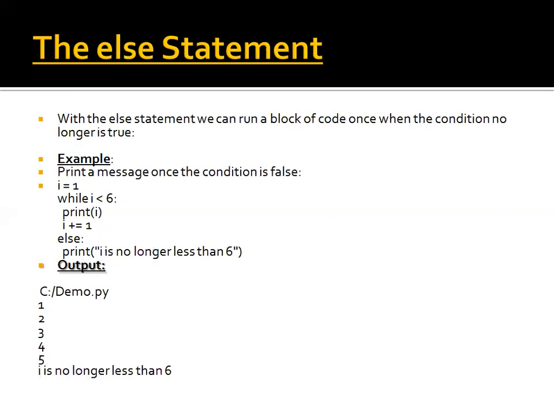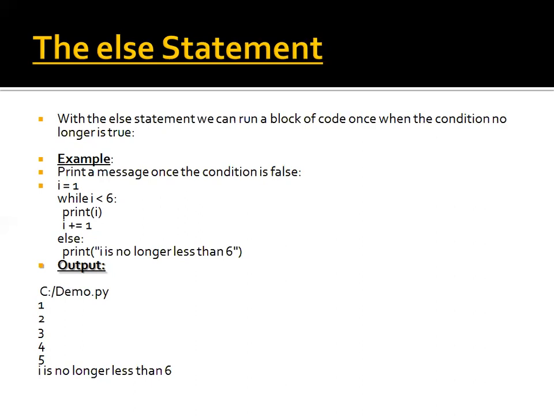After that my next topic is the else statement. With the else statement we can run a block of code once when the condition is no longer true. When our while loop condition becomes false, then we use an else statement to stop the while loop and print a particular message. Example: print a message once the condition is false. When our while loop condition becomes false, then we print the particular message.